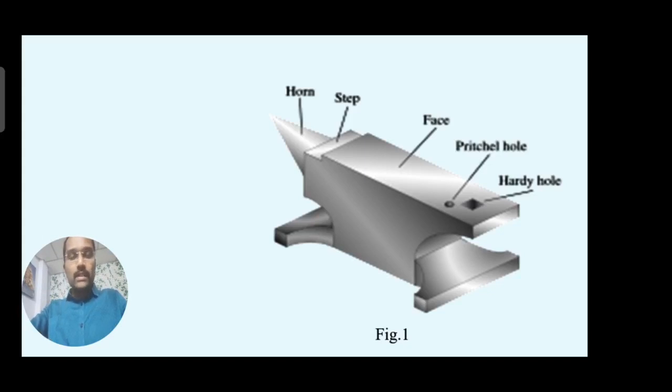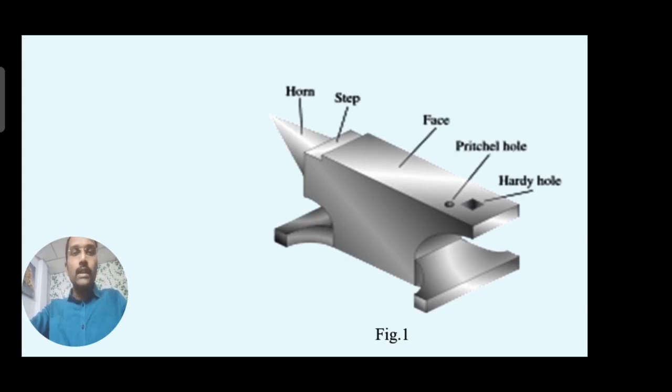Why? Because this anvil, what you are looking at, is used for supporting the workpieces while hammering. Whenever there is a very hot workpiece, it will be placed over the anvil, and by applying hammering on that, we can change the shape of that particular workpiece. This anvil is also available in different sizes and shapes according to the type of forging operations carried out.